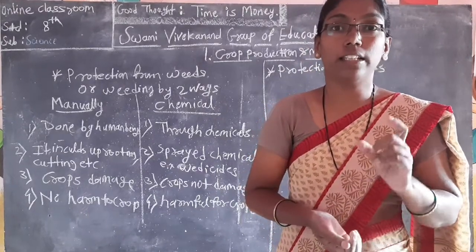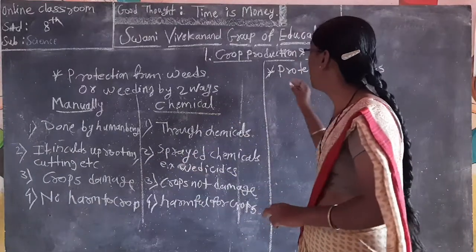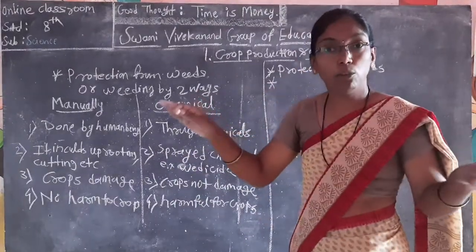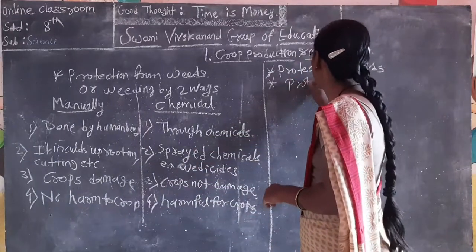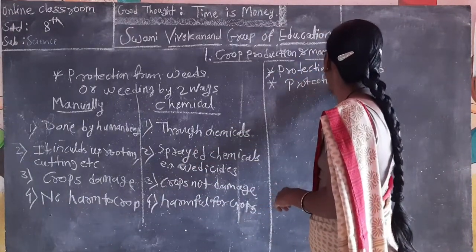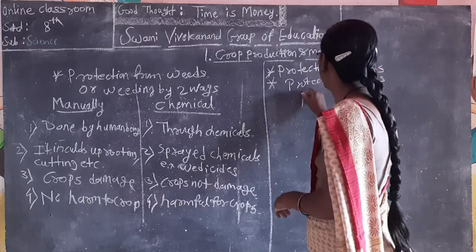Rodents are harmful for crops. So we protect from birds with the scarecrow, and from pests with pesticides.